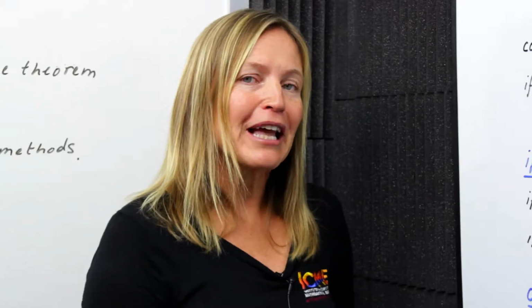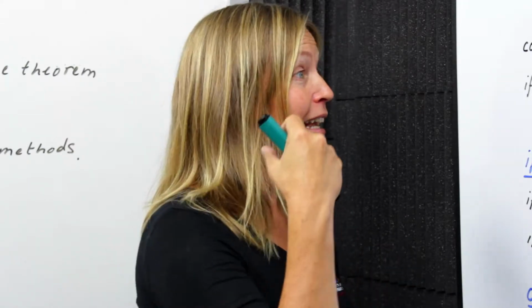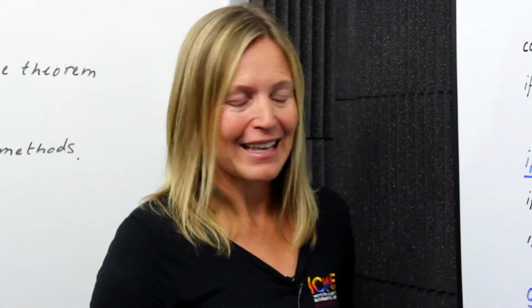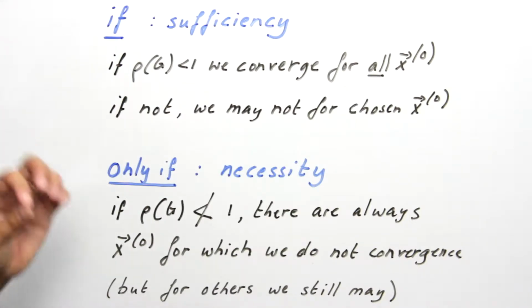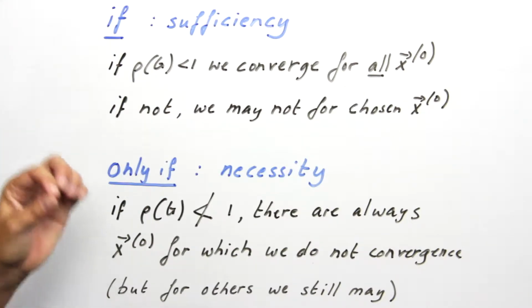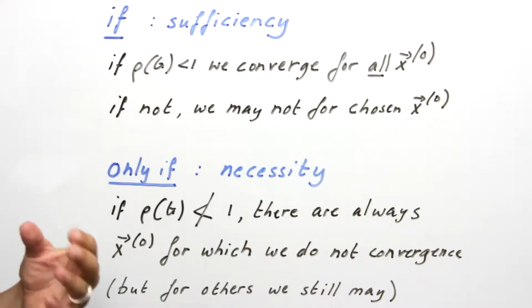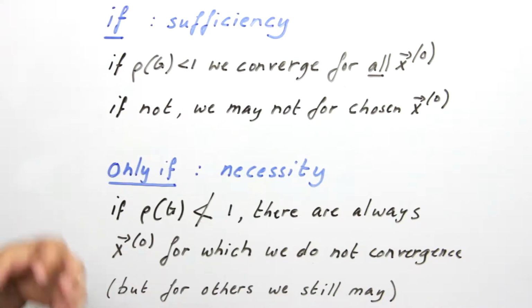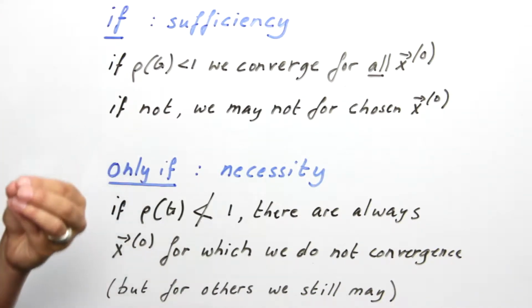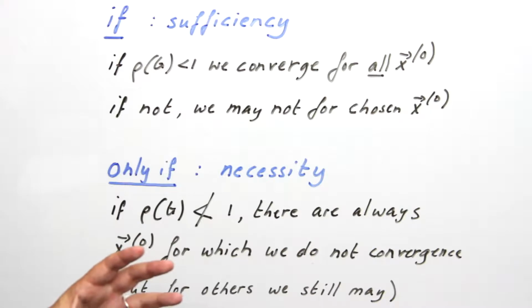Now to prove it, we have to split this into two parts. We have to look at the if and the only if part. Now this is a tricky theorem because we really have to understand what if and only if mean. Now the if part of this condition is what we call the sufficiency condition. It basically states that if the spectral radius is smaller than 1, we don't need to be concerned. No matter what initial guess x0 we take, we will always converge.